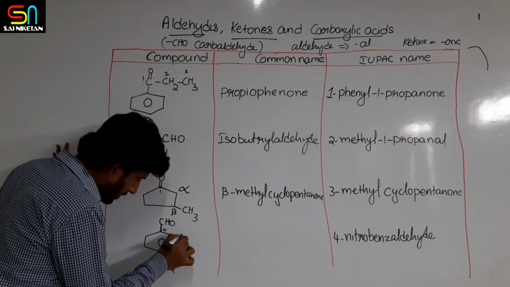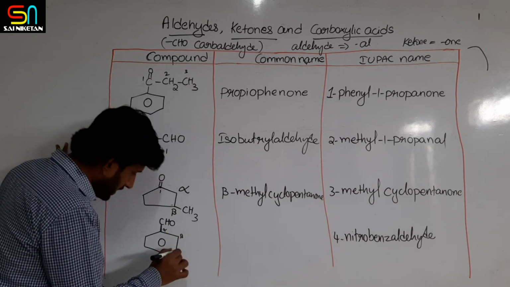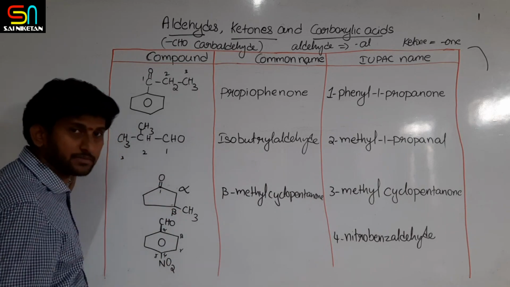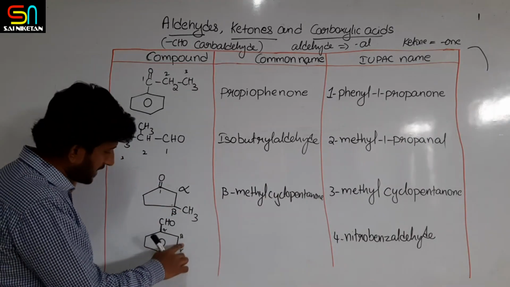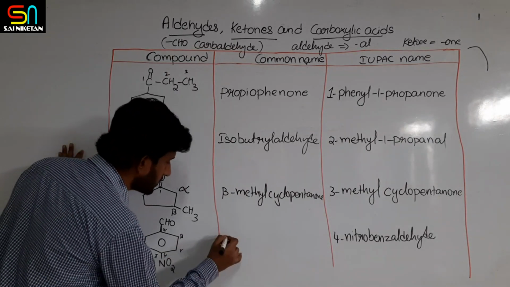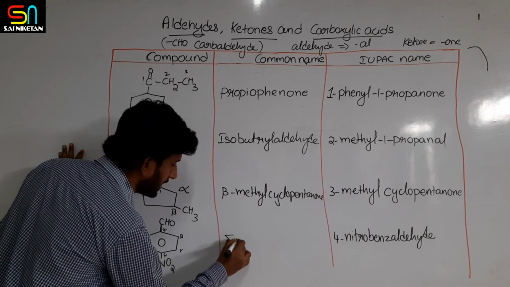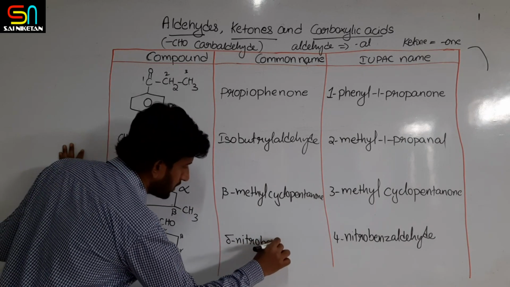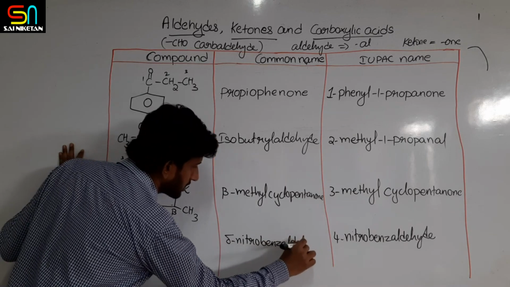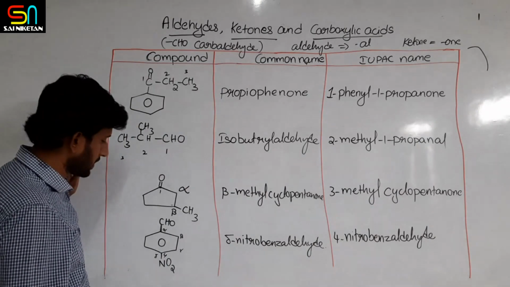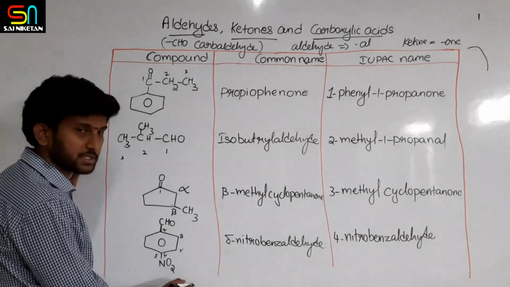This will become beta, this is gamma, then this position will become delta. Alpha, beta, gamma, delta. So this compound you should say delta-nitrobenzaldehyde. Delta-nitrobenzaldehyde is the common name. Okay, now we'll see some more examples.